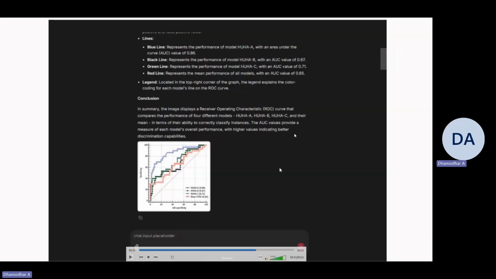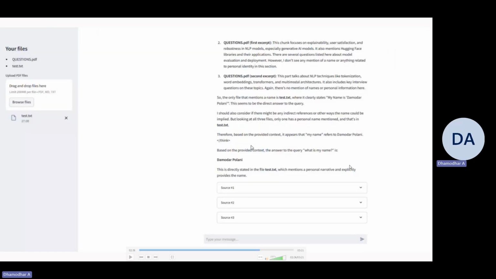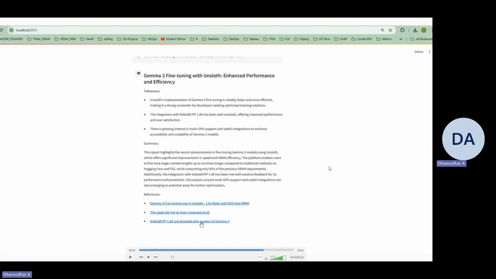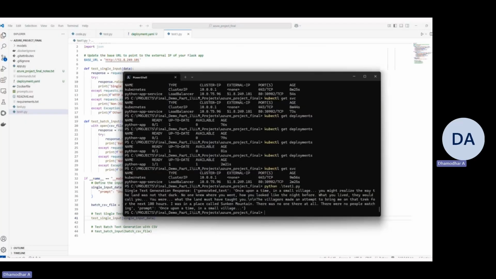There's another screenshot of a project wherein we provide an image to it and it's going to explain what is in that image. This is a project wherein we provide documents, private documents, and it will help us in querying against this document. And this is another project for social media news summarizer. And this is a screenshot that I have taken while testing and deploying it in Azure Kubernetes Service.